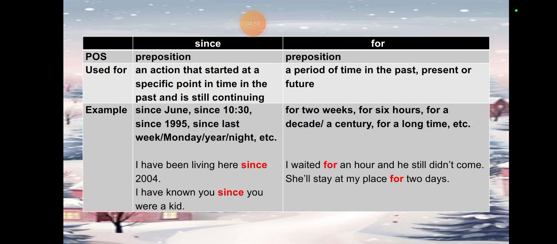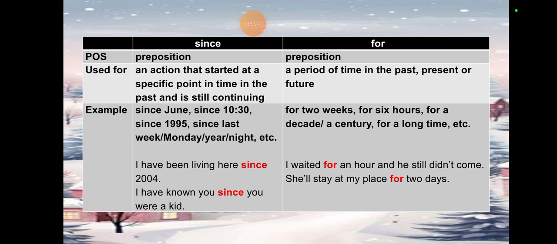Let us know about these things. Now let me tell you about these things. "For" and "since", these both are prepositions, parts of speech. "Since" is used for an action that has started at a specific point in time, continued in the past and is still continuing. Something that has started from the past but is still continuing is called "since", and a period of time in the past, present, or future is called "for".